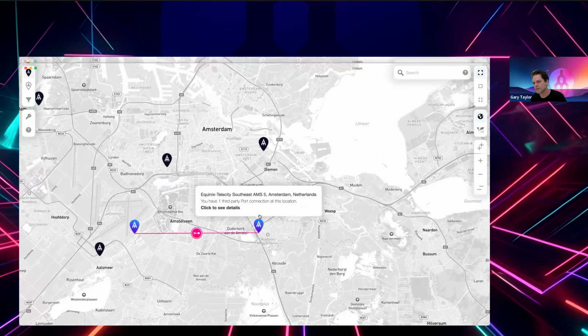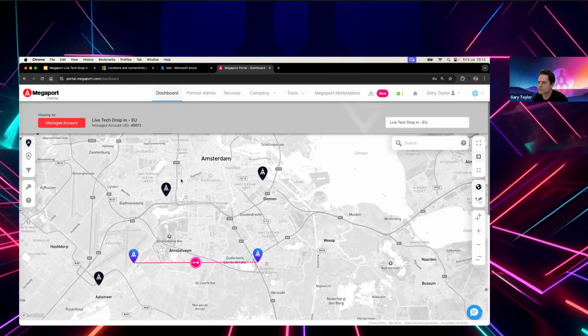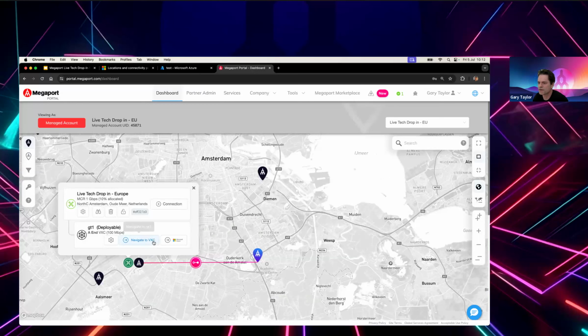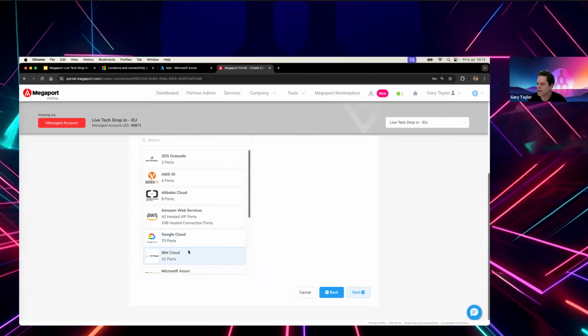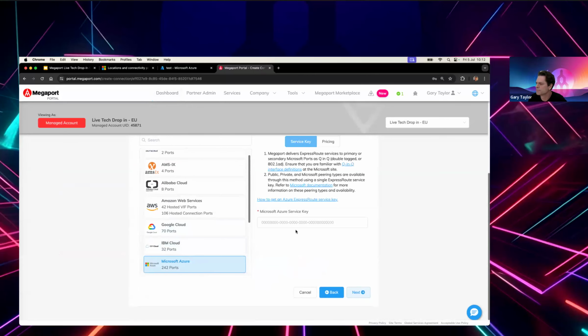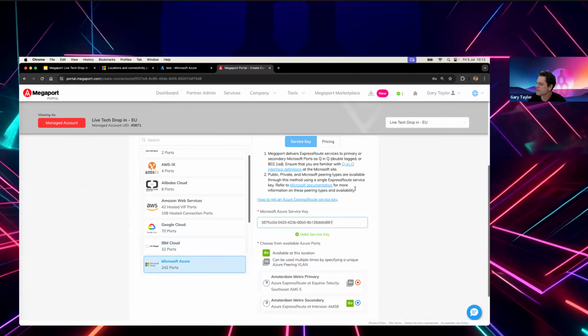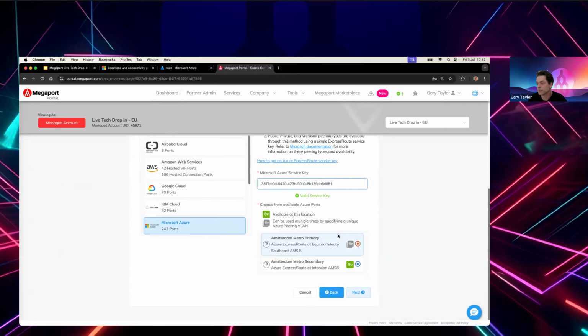And then what is great about the Expressroute Metro service is we can actually do the same thing again. So I'm going to go here, and now I'm just deploying the service from the dashboard. I'm not going into the service tab. I click connection. I click cloud again, and then I click Azure. And we take the same service key. And as you can see, the primary is grayed out because we've used it.